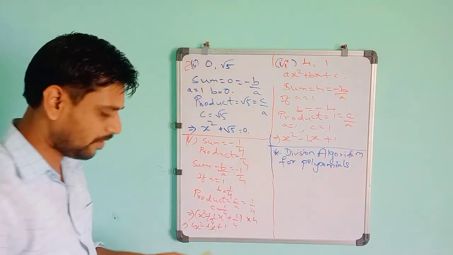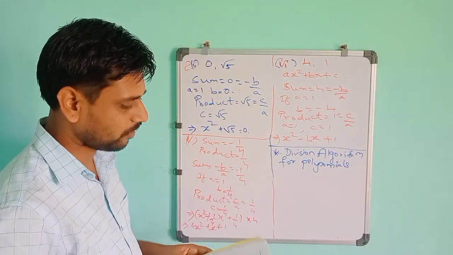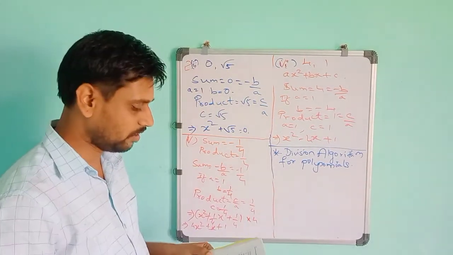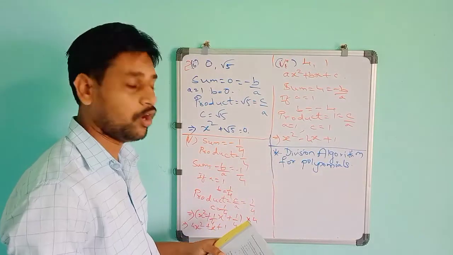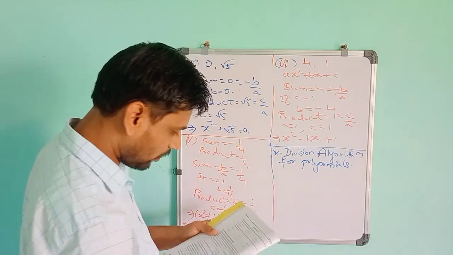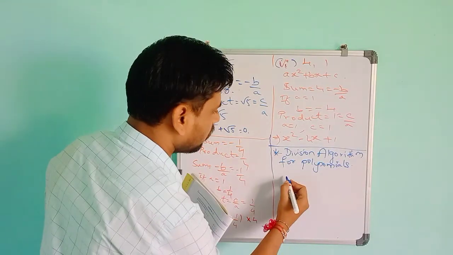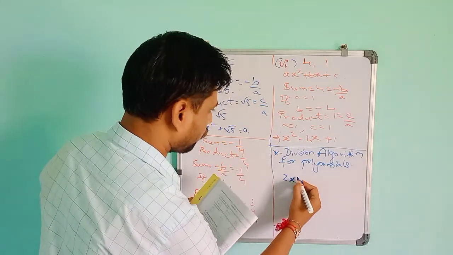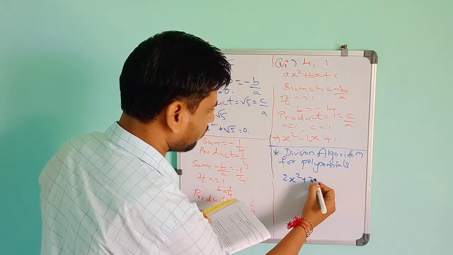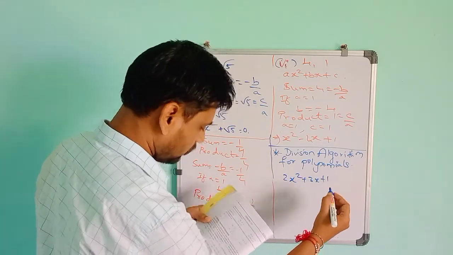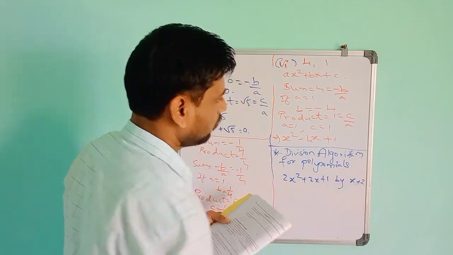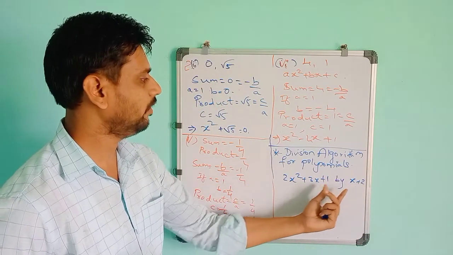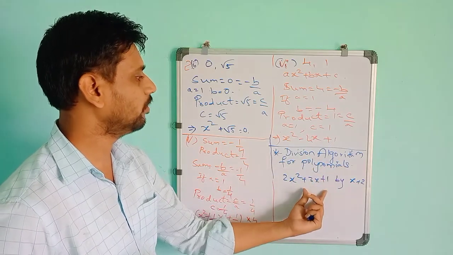It is the same as the division algorithm for real numbers that you learned in the first lesson. So you have to do it like that only, but here there is a polynomial. Take the example 2x square plus 3x plus 1 divided by x plus 2. You have to divide it using the division algorithm for polynomials by x plus 2.